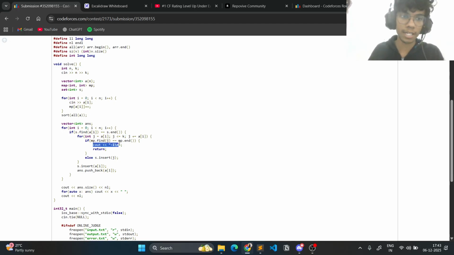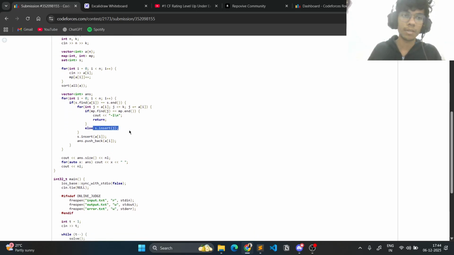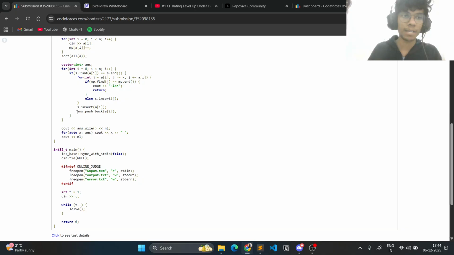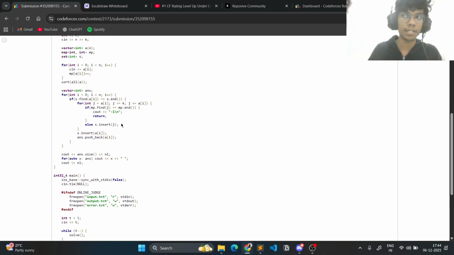If they do not, then I can just print a -1, because this is not a valid candidate, and every element has to be a valid candidate, right? So we can just print a -1. Otherwise we can insert that into the seen set, which will remember the elements which we have already seen, and then we can push this a_i to our final answer.